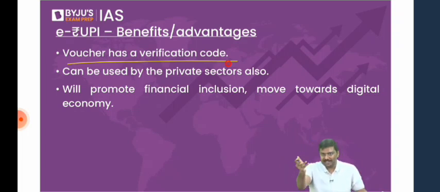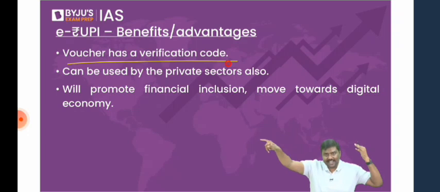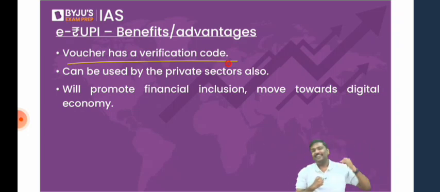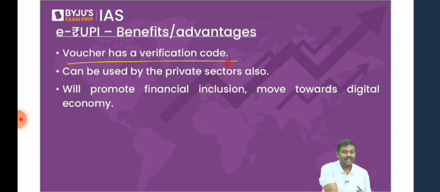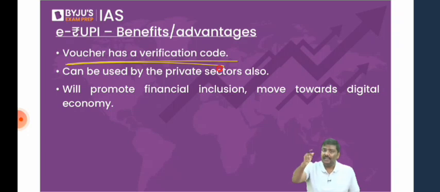Your mobile number is there by mistake. Imagine it has been sent to somebody else. Even if they scan it, OTP will come to whom? Your number now. I hope you understand. OTP will come to your number. Okay, so voucher has a verification code. Until unless you provide the OTP, services will not be provided.